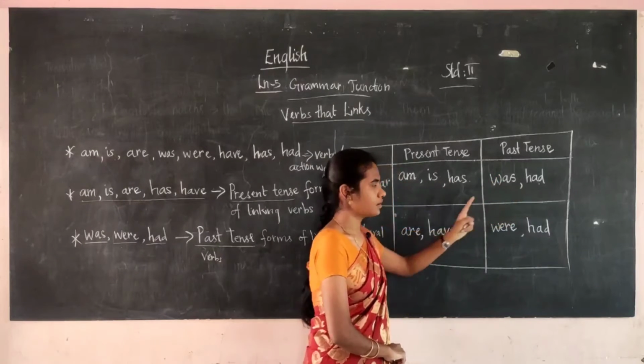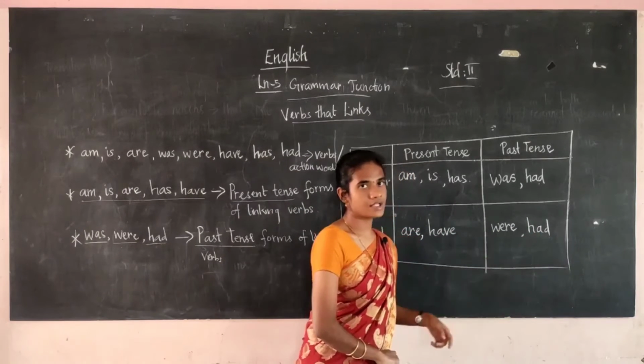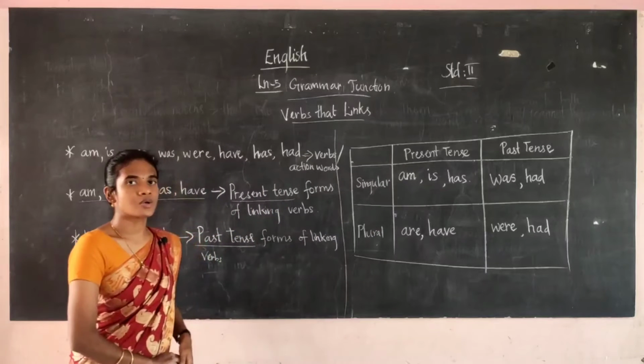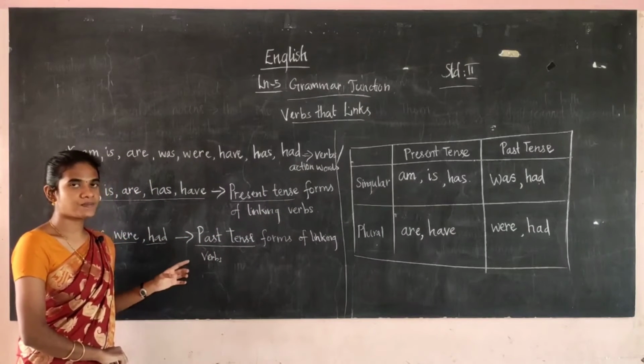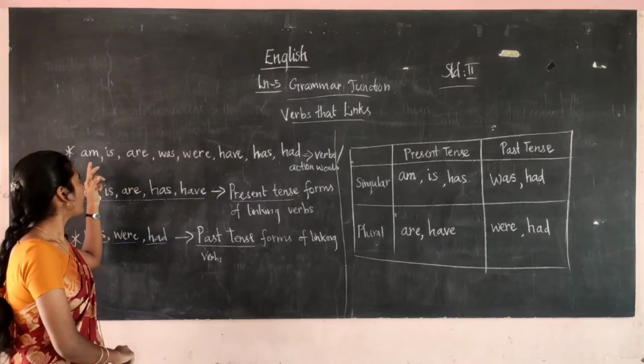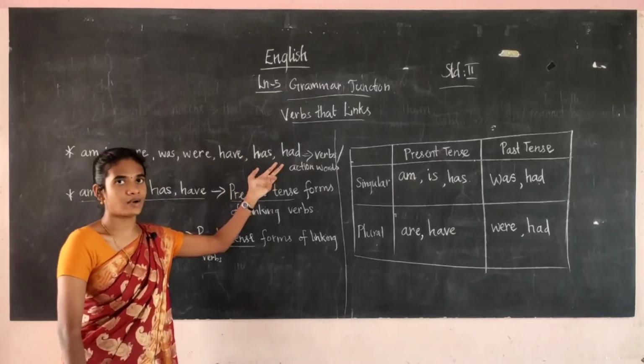Was, had. What are the plural past tense? Were, had. Okay, students, are you clear with this? So you can copy down these things in your notebook. Okay, what are the 8 verbs? There are 8 verbs: am, is, are, was, were, have, has, had.